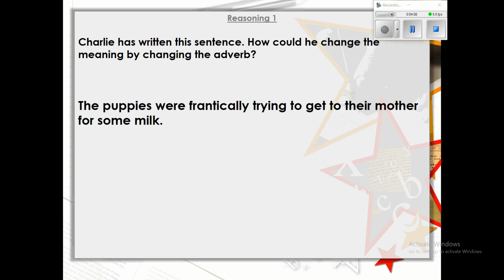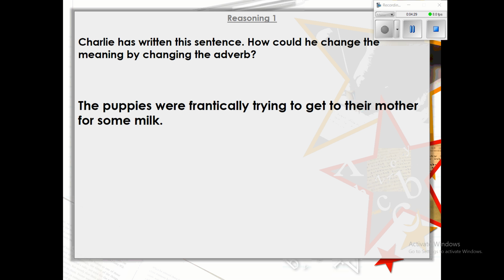Charlie's written the sentence. How could he change the meaning by changing the adverb? So again, I want you to identify the adverb in the sentence, just like you did on the last slide. And then I want you to change that adverb to a different one, and that should hopefully completely change the sentence or the meaning of the sentence. So have a go at that for me.